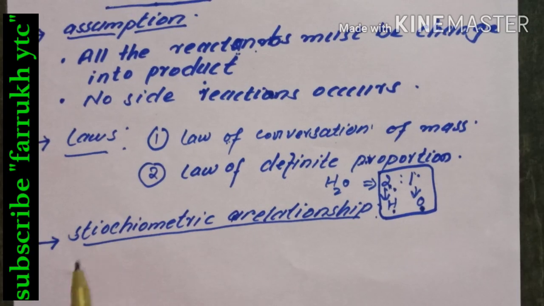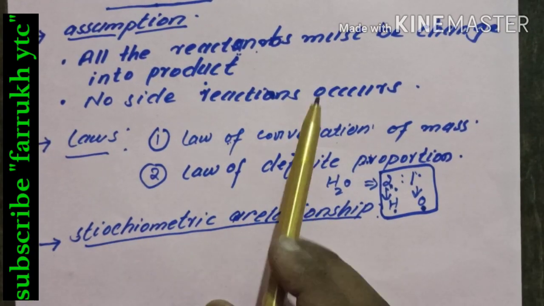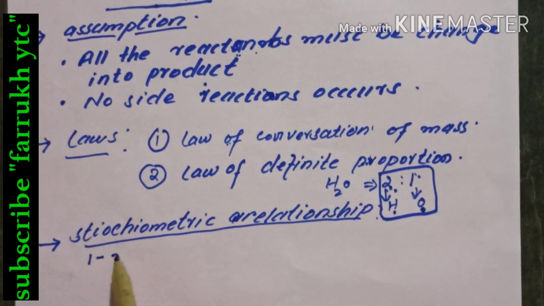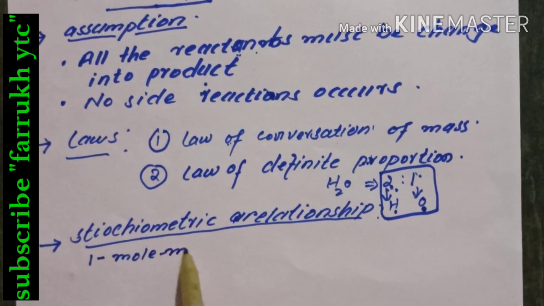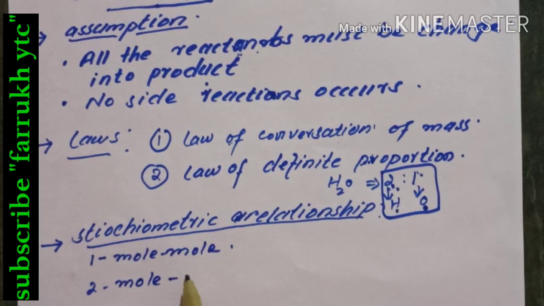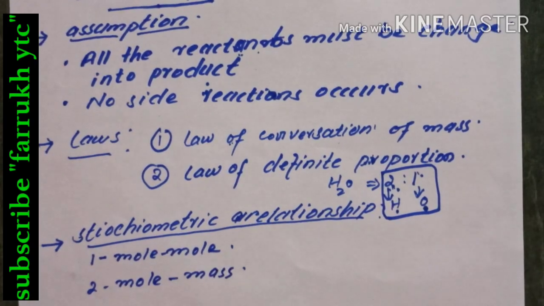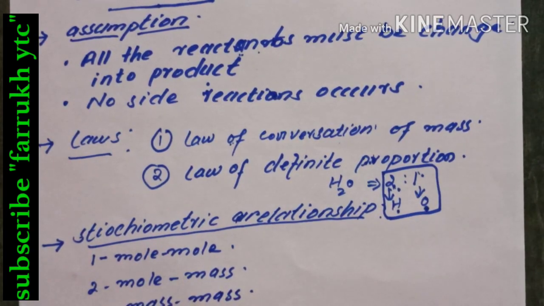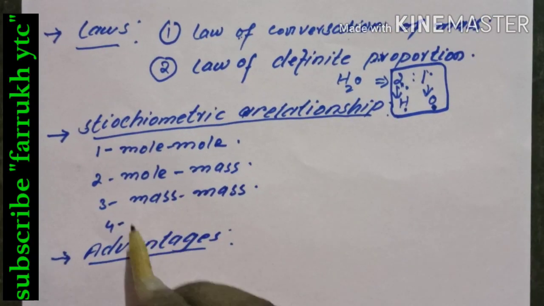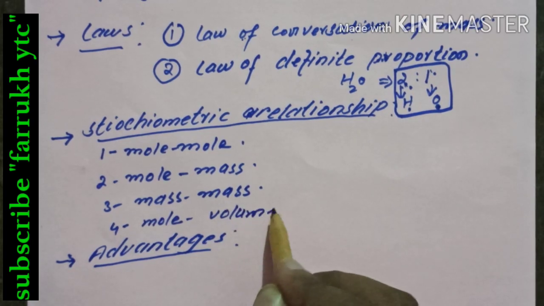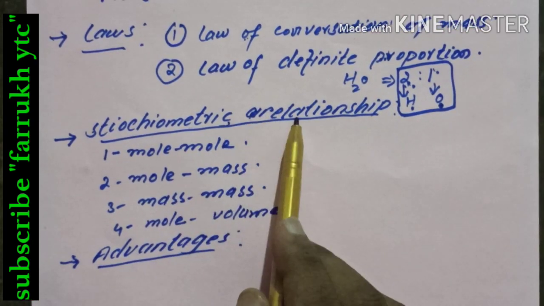So moving to our next topic, stoichiometric relationships. In stoichiometry, we deal with some stoichiometric relationships. The first one is the mole to mole ratio. The second one is the mole to mass ratio. The third one is the mass to mass ratio. The fourth one is the mole to volume ratio. So these are the relationships which are known as stoichiometric relationships.